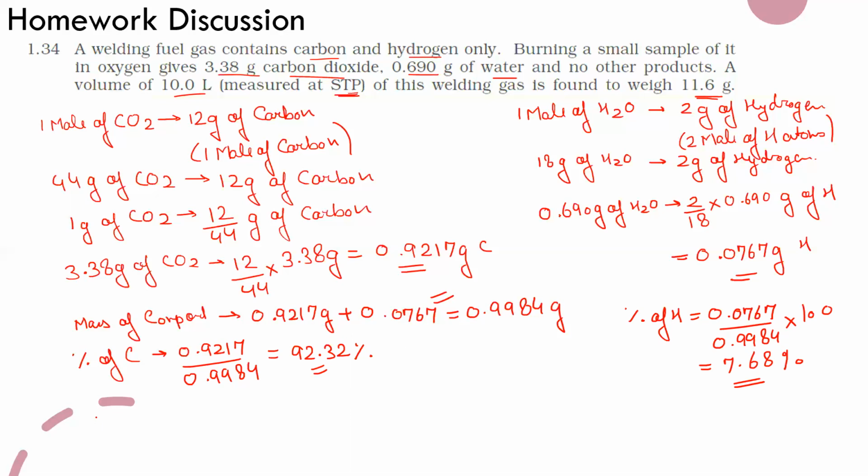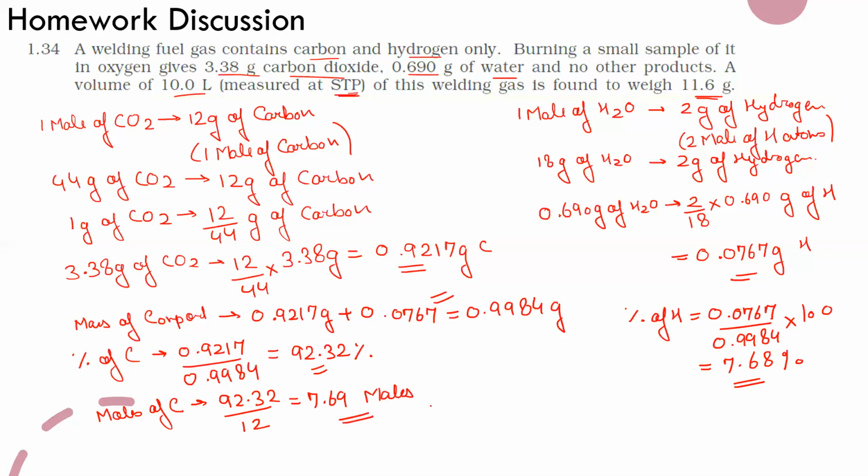If we calculate the moles of carbon, suppose we have a 100-gram sample. So in a 100-gram sample, we will have 92.32 grams of carbon divided by the molar mass of carbon, which is 12. So moles of carbon here will be 7.69 moles.